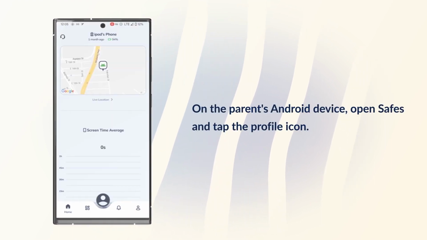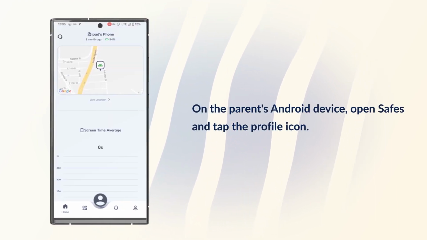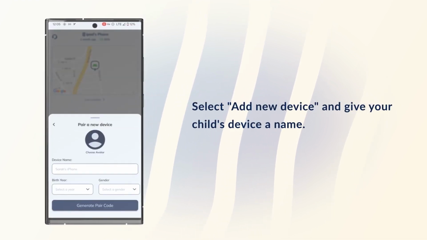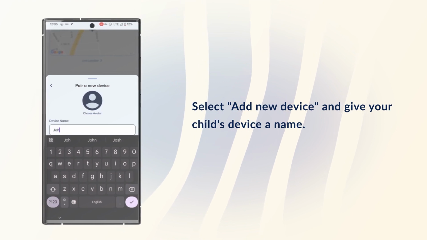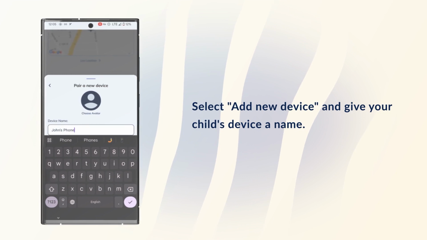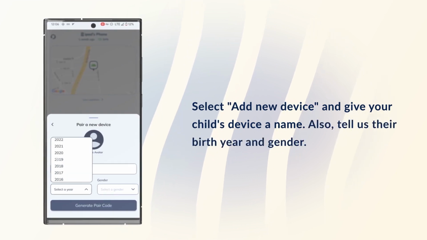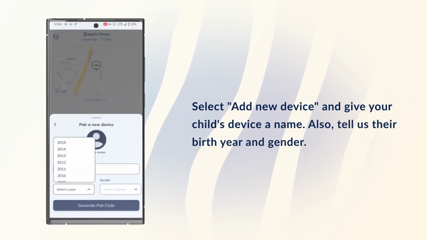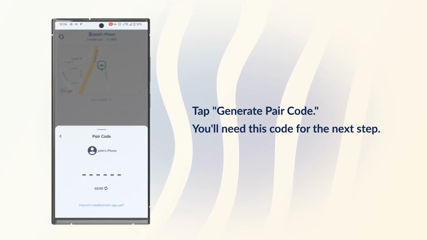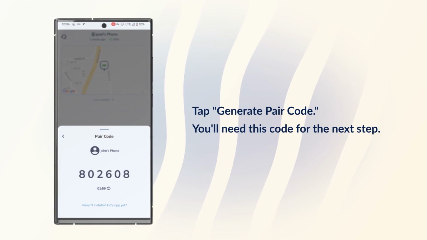On the parent's Android device, open Safes and tap the profile icon. Select Add New Device and give your child's device a name. Also, tell us their birth year and gender. Tap Generate Pair Code. You'll need this code for the next step.